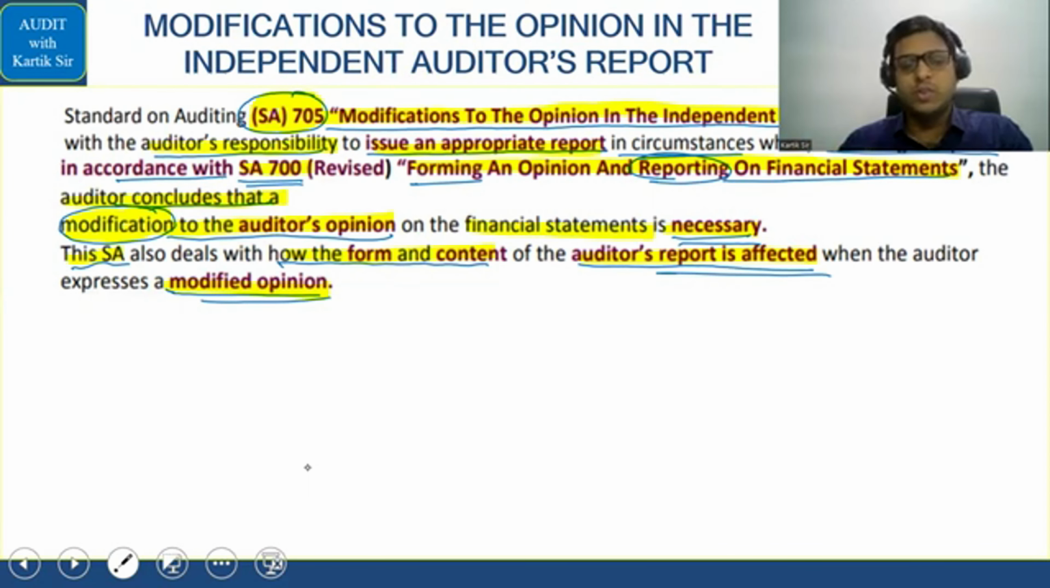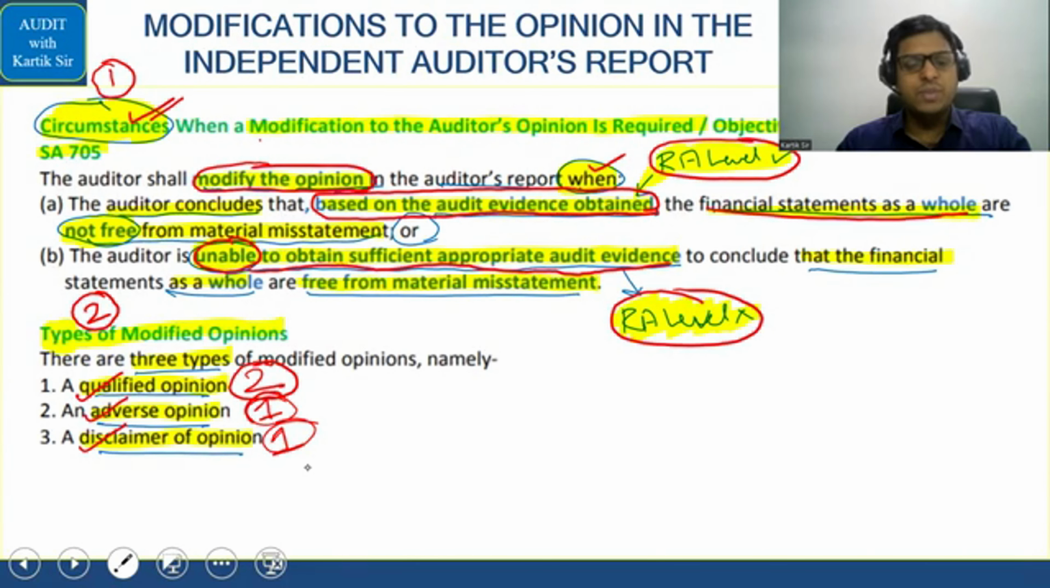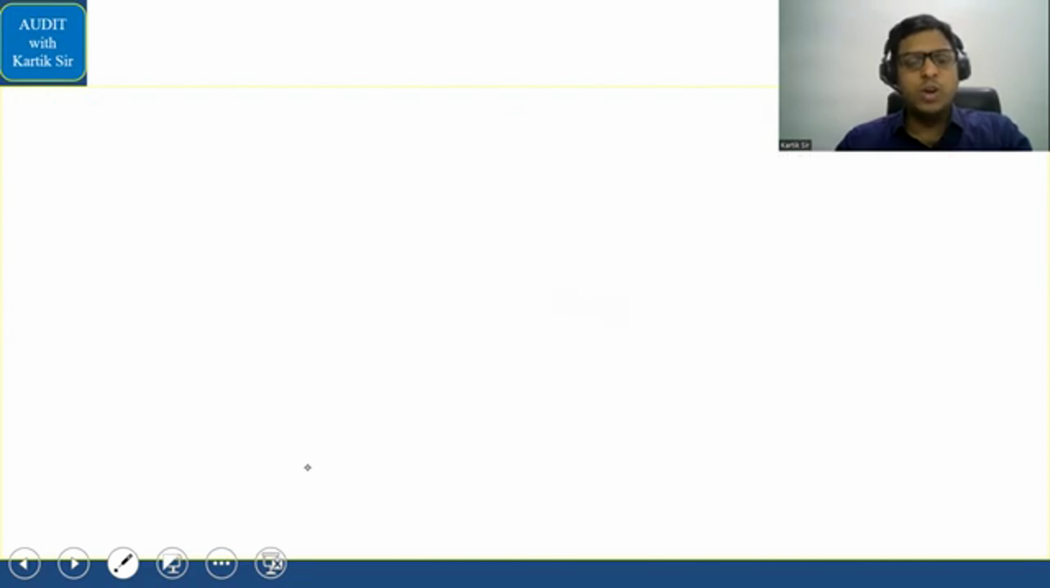After that, you have the next area, that is in relation to SA 705. We'll do it in the flow, which is here. 705, as I told you, is modified opinion. Whenever the auditor gives a qualified or an adverse opinion or a disclaimer of opinion, the auditor is giving a modified opinion. I think in this we have discussed fairly all the things properly. I'll just point out some key areas to you. You remember what is pervasive?